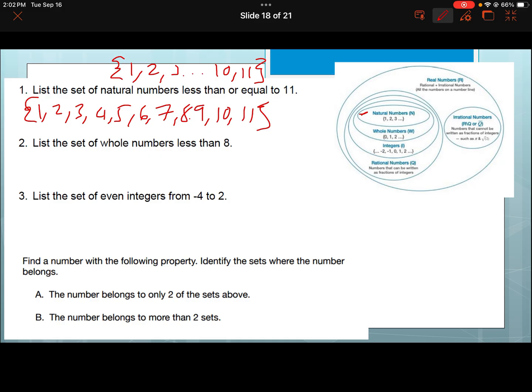List a set of whole numbers less than 8. Again, whole numbers are here. So what we're going to do, it's going to be 0, 1, 2, 3, 4, 5, 6, 7, right? Less than 8, so it's not going to include 8. So it's quite literally going to be 0, 1, 2, ... 6, 7.